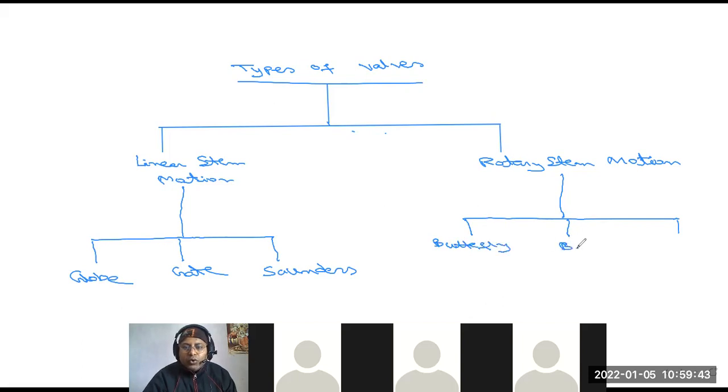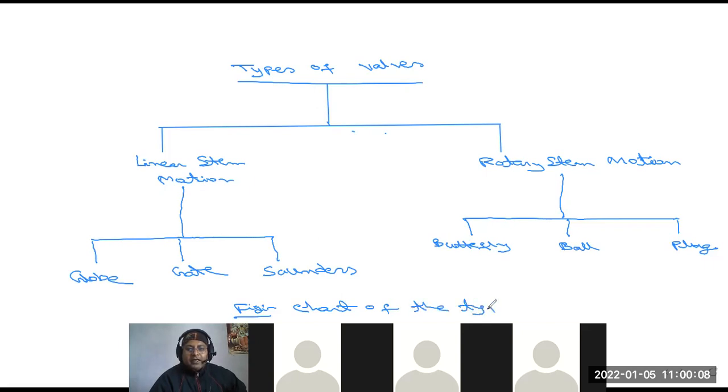Then number two, ball valve, and number three is the plug type of valve. Okay, so this is basically the chart of the types of valves.